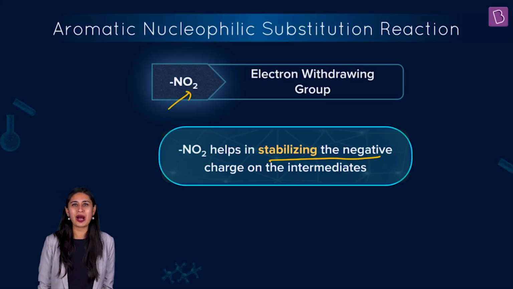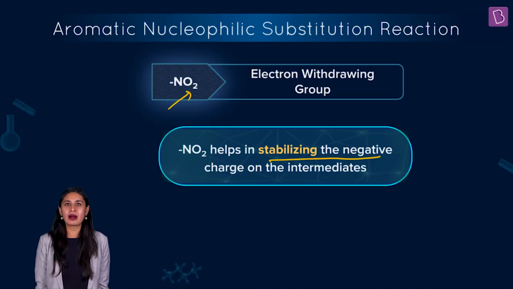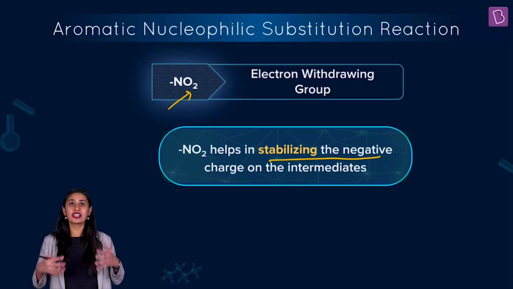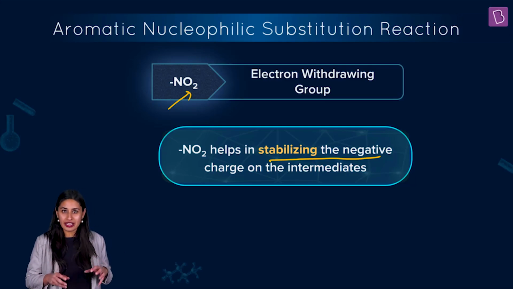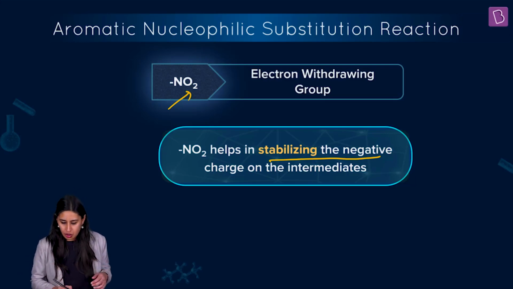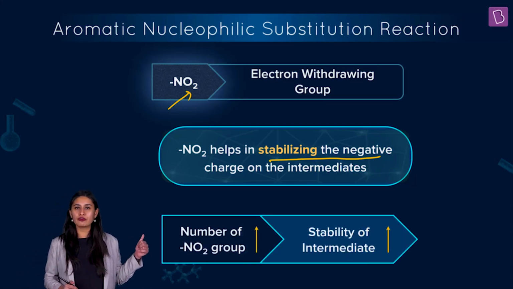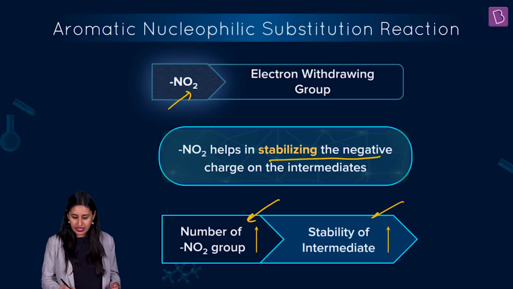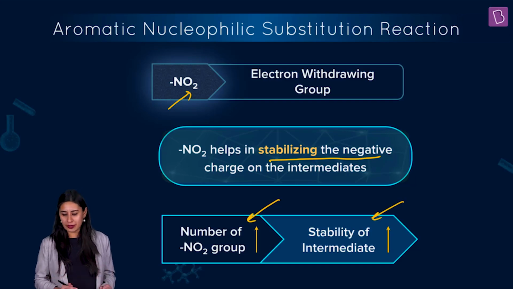And you must know now that everything is about stability when we talk about organic chemistry, right? What you're doing, what I'm doing, what you're aspiring for, everything is because you think that it will give you stability, right? So here, the nitro group is going to help us stabilize that negative charge which is building up. So, can we say the more the number of nitro groups, the more the stability. So if the number of nitro groups is more, the stability of the intermediate will be high.